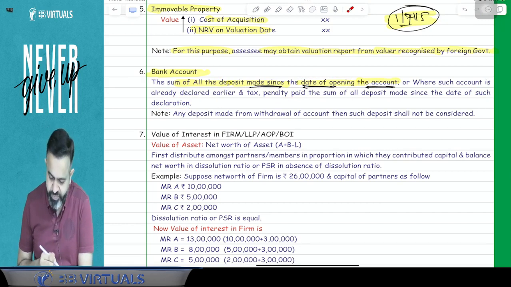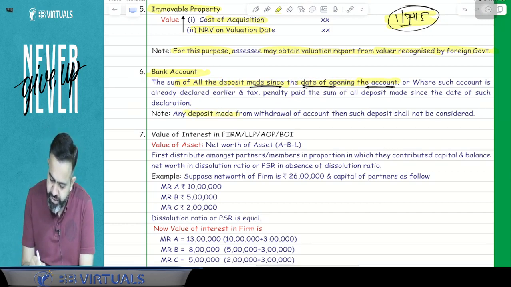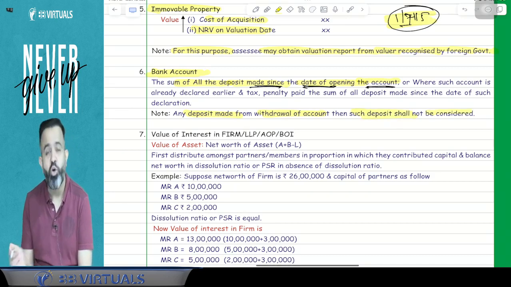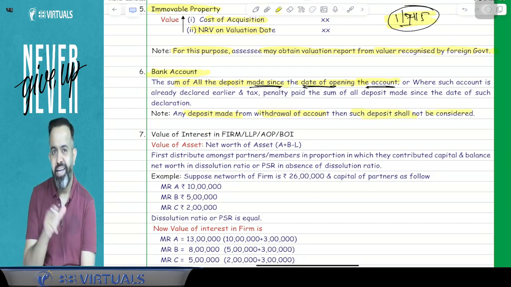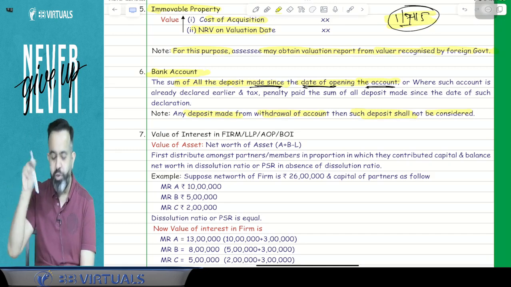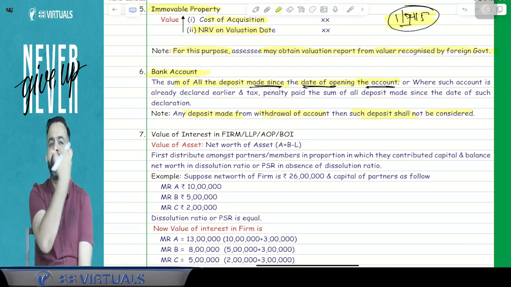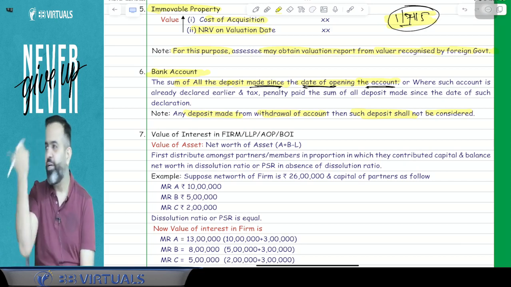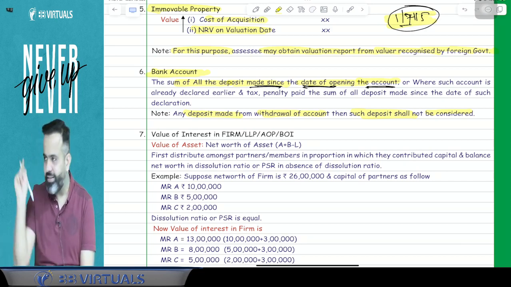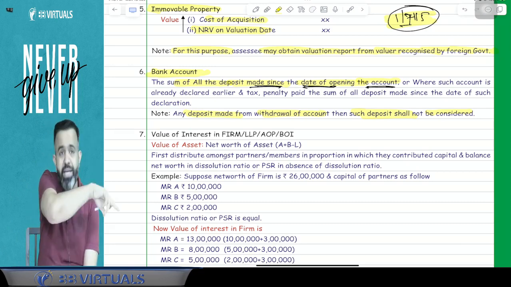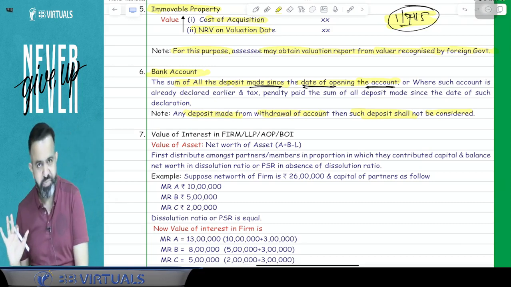Now one note is given. Suppose any deposit is made from the withdrawal of the account, then such deposit shall not be considered. Means suppose any deposit is made out of a withdrawal from an account, then that deposit will not be considered. For example, I withdraw from the Swiss bank and deposit in the Canadian bank. Then that deposit will not be considered, because I withdrew from some bank account, which means that deposit is already included in that bank account.